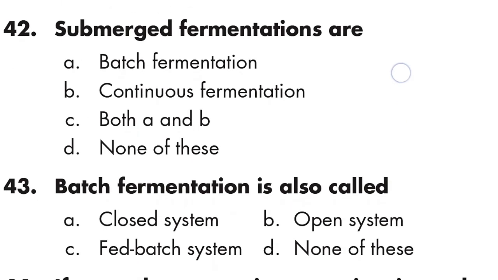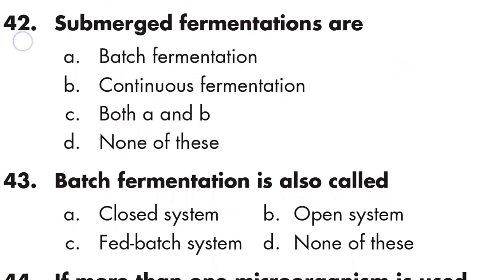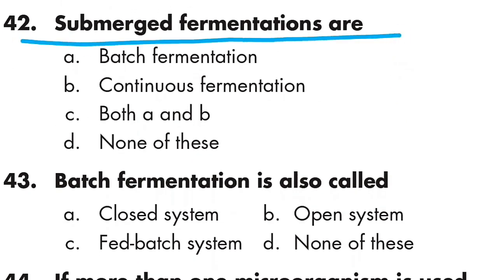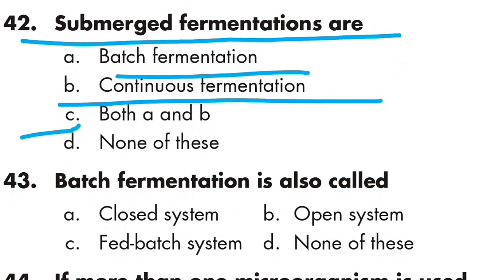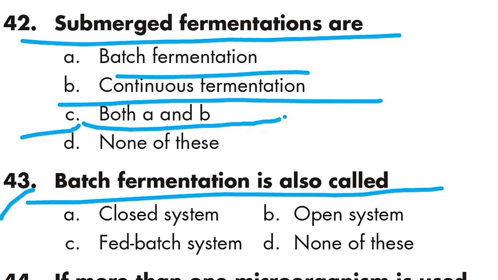Question number 42: submerged fermentations are batch fermentation and continuous fermentation. Option C is right. Both A and B, batch and continuous fermentations. Question number 43: batch fermentation is also known as closed system. Option A is right.